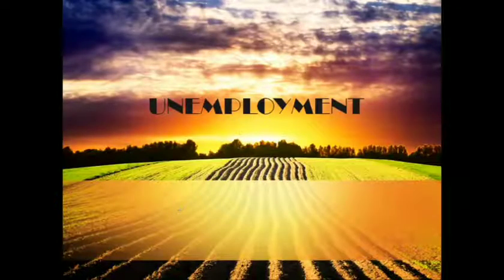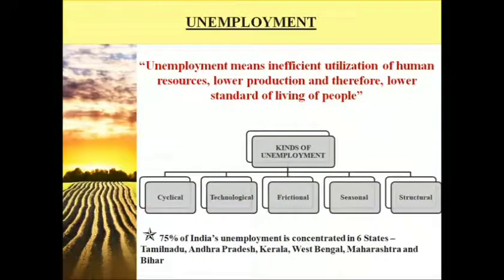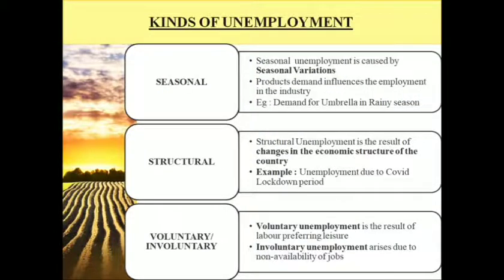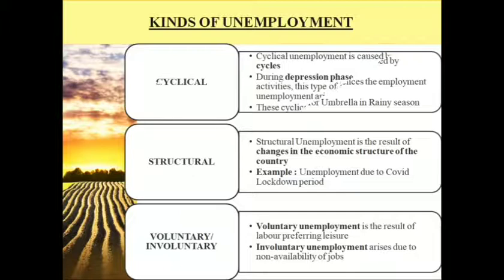So the next concept that we are going to see is unemployment. So what is unemployment? The meaning of unemployment is inefficient utilization of human resources. Okay, so it is an inefficient utilization of human resources that causes lower production, and that also leads to a lower standard of living of the people. So there are various kinds of unemployment, say cyclical, technological, frictional, seasonal, structural, voluntary and involuntary.